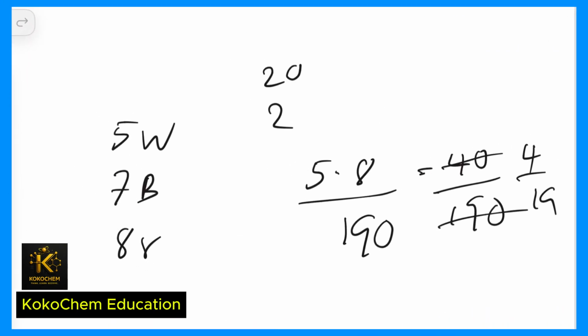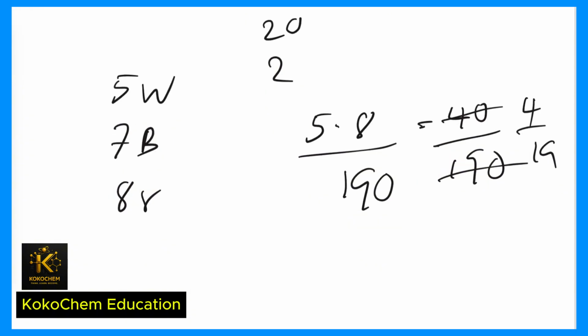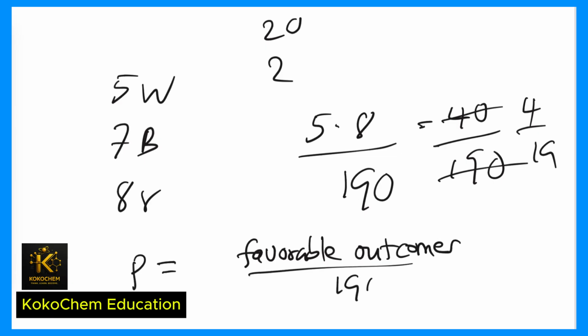So just to explain, this is a very simple problem. The trick here is that anytime you are finding the probability of selecting 2 specific items from 20, the total possible outcomes will be 190. So the probability will be P equal to favorable outcomes divided by 190.